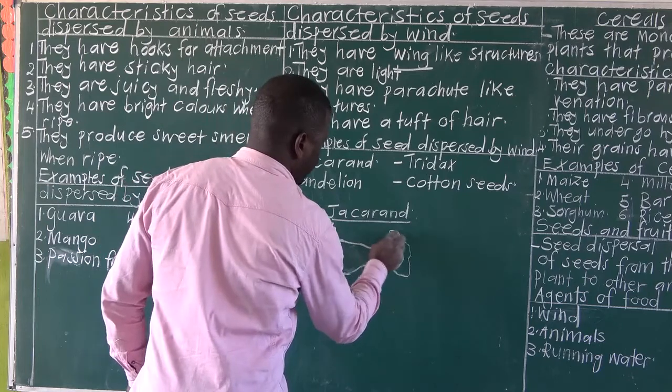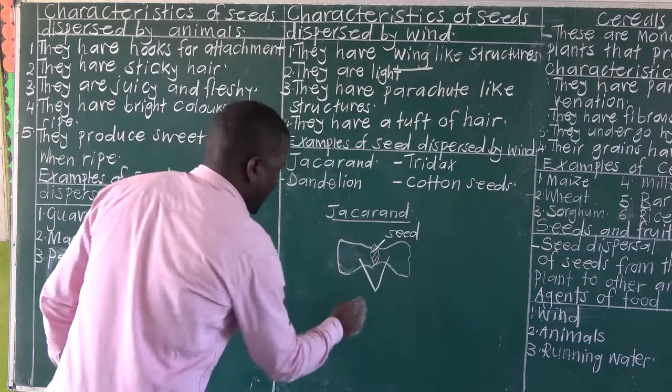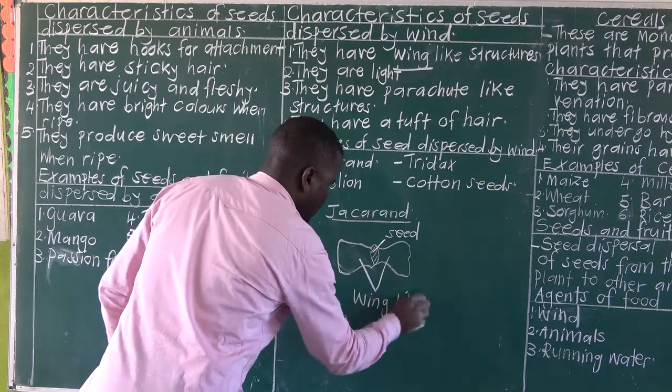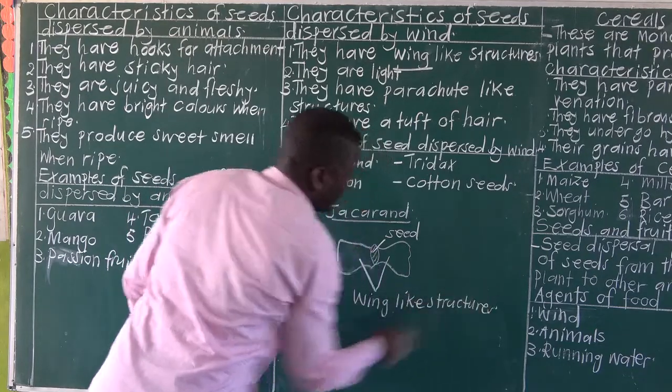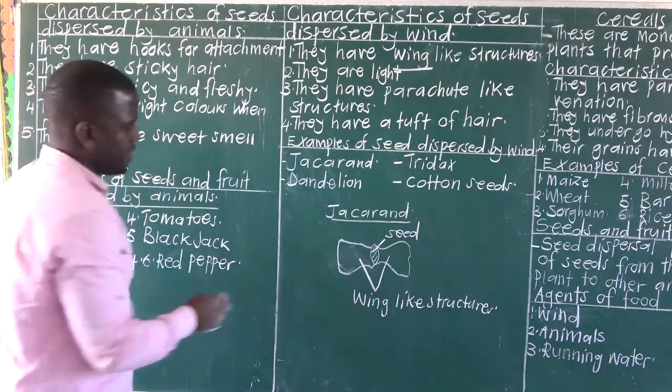So this is a seed. Then these are the wing-like structures. Then we have tree ducks.